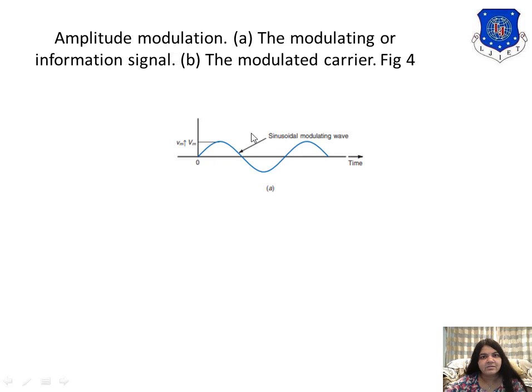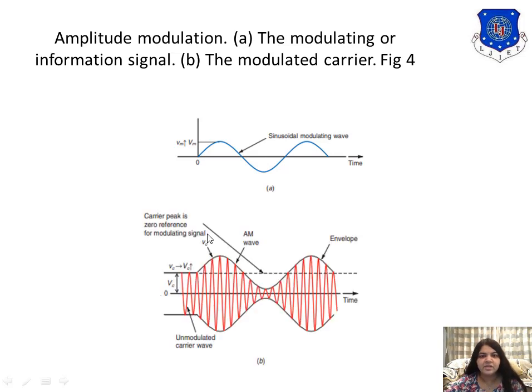What are the characteristics of this signal? It cannot travel to a larger distance. What should I do to send it to a larger distance? I should go for modulation. So for modulation, what do you need? You need a carrier wave.